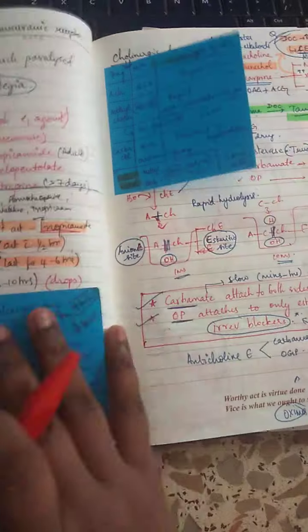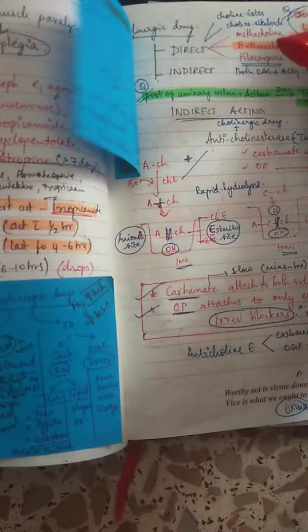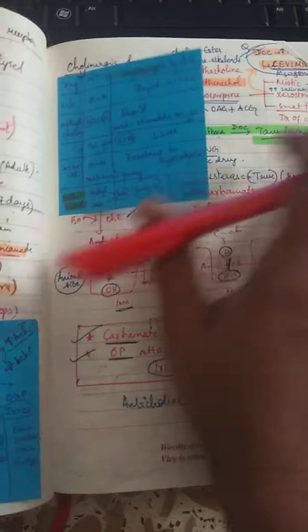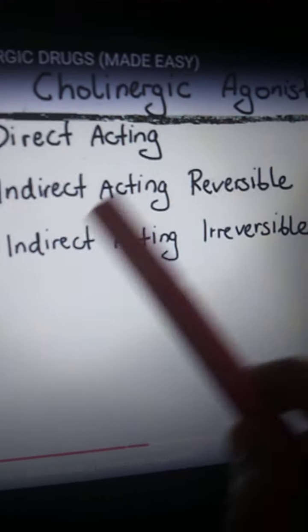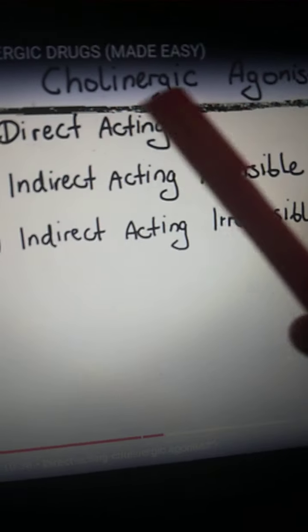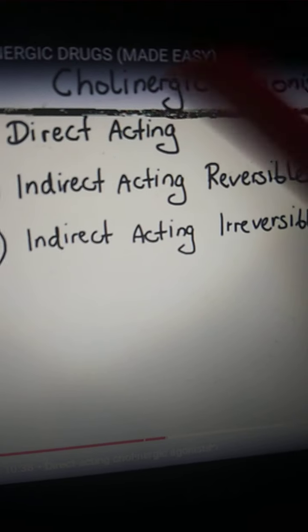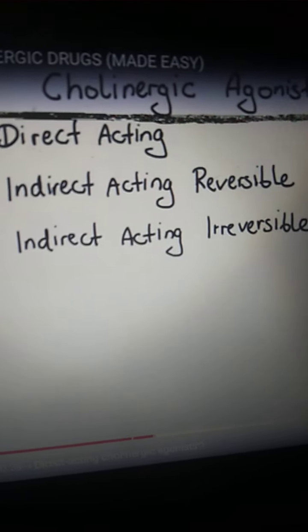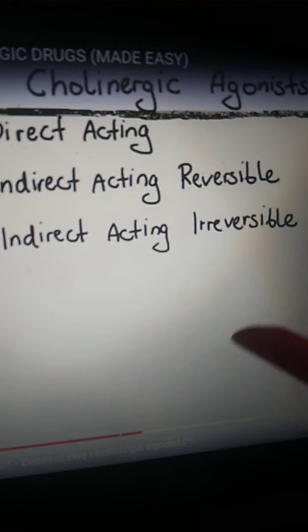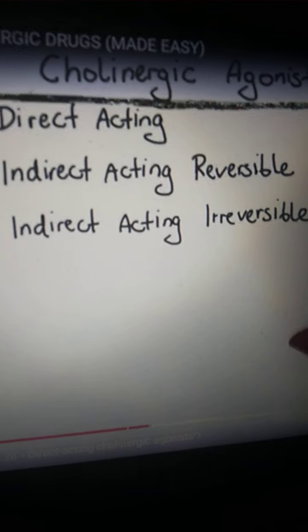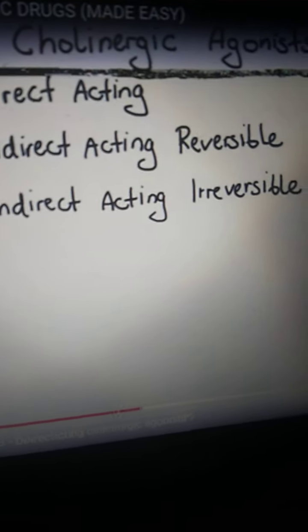Now what are the drugs we have to know? First we'll talk about cholinergic agonists. These cholinergic agonists are of 3 types: direct acting, indirect acting reversible, and indirect acting irreversible. Direct acting are like acetylcholine; we have methacholine, bethanechol, and so on. In indirect acting, acetylcholinesterase will be inhibited, so that the ACh will be more in number.